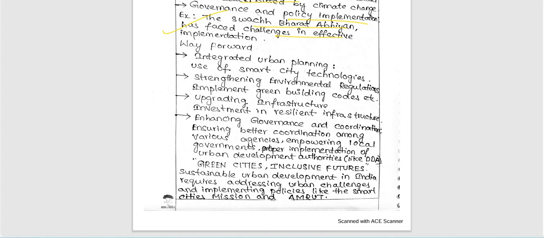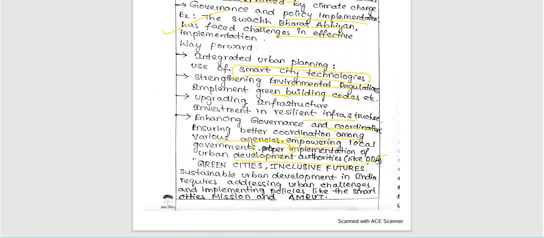Next, way forward suggestions. She has written integrated urban planning, strengthening environmental regulations, smart city technologies, implementing green building codes, upgrading to resilient infrastructure, enhancing governance and coordination, ensuring better coordination among various agencies. Very good part. Apart from that, she has included some urban development authorities also.